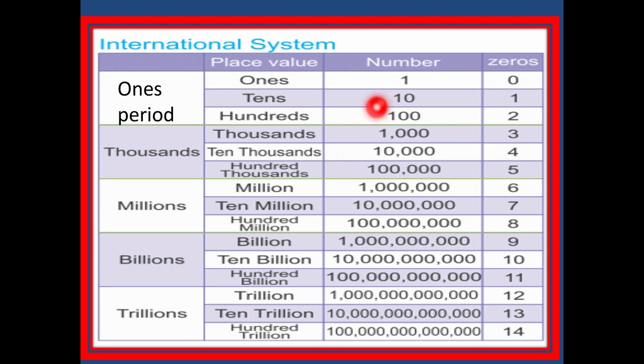In this also we will see the number of zeros. Ones has no zero. Tens has just one zero. 100 has two zeros. 1000 has three zeros. And in this way we are going to see the number of zeros.